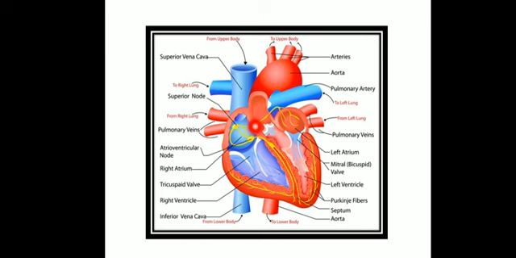Now at the lungs, what will happen? This blood will be getting in contact with the alveoli, where the exchange of gases will take place. The oxygen which is present in the alveoli in higher amount will be diffusing into the blood, while the CO2 which is present in high amount in the blood will be diffusing into the alveoli, and hence it will be removed out of the body. Okay, so here the exchange of gases will be taking place at the surface of the alveoli, from which the blood will be getting oxygenated and will be getting back to the left atrium.